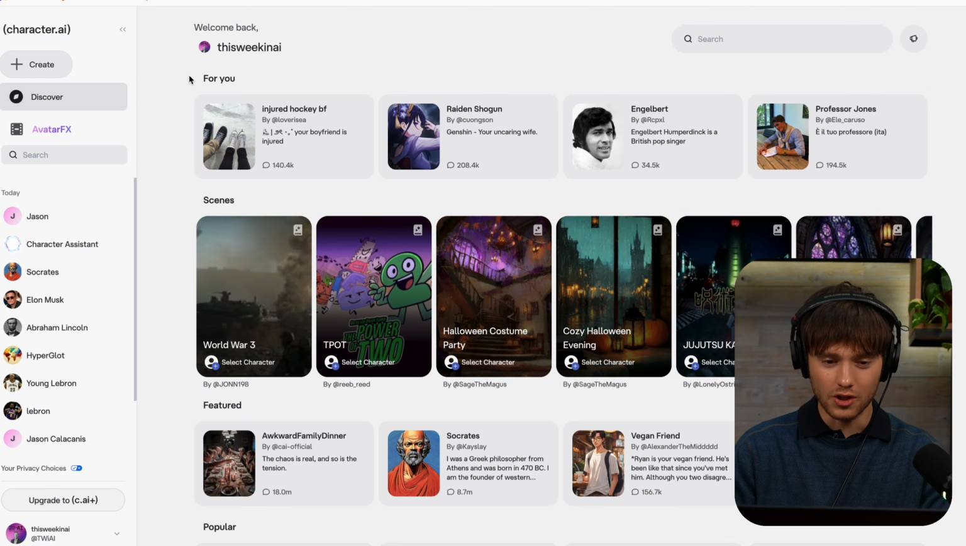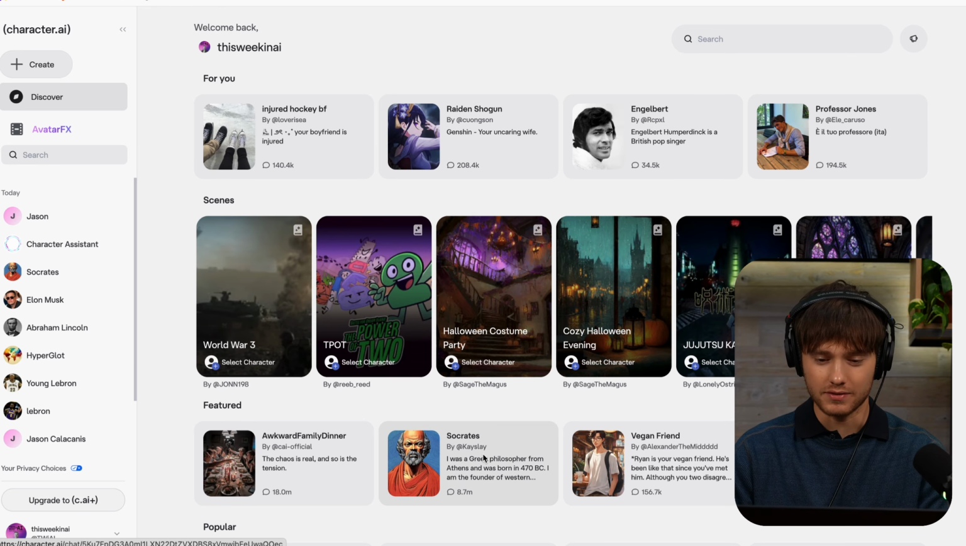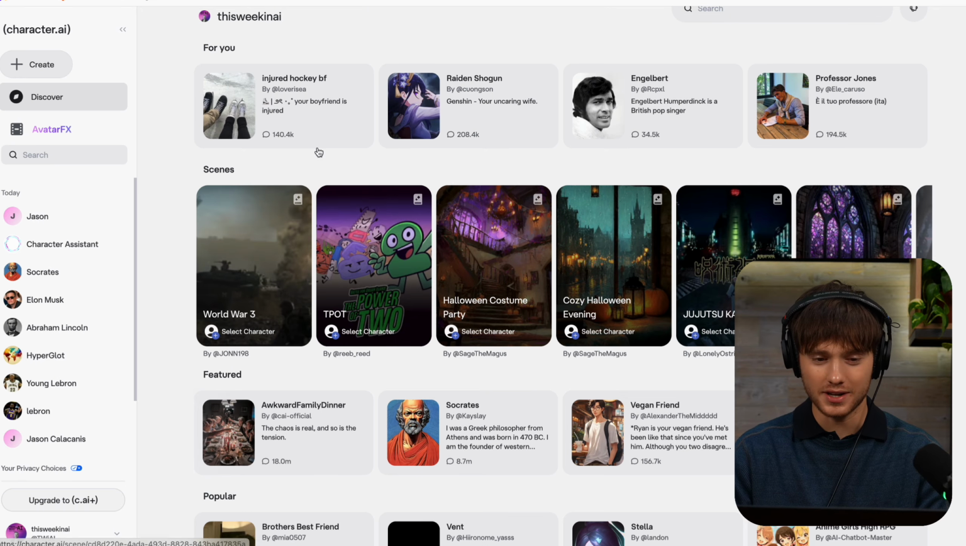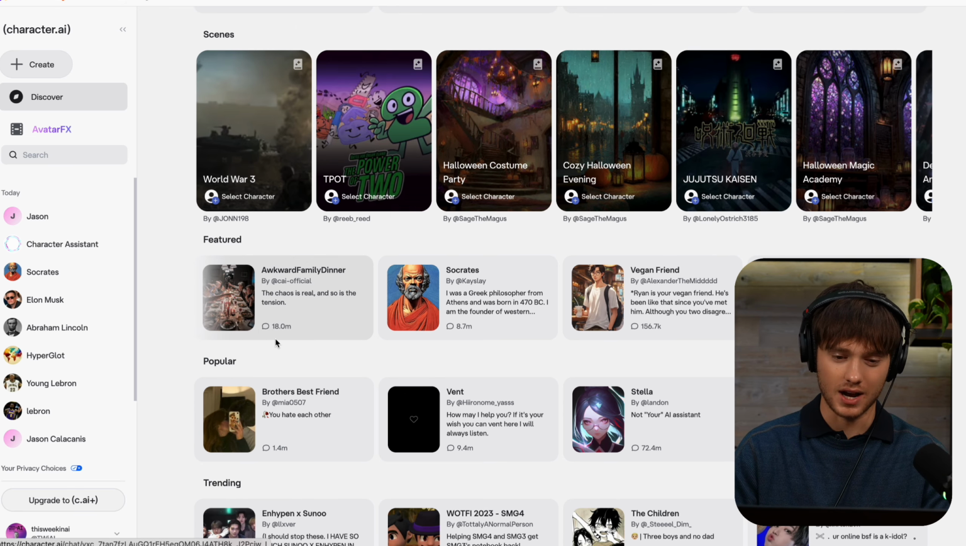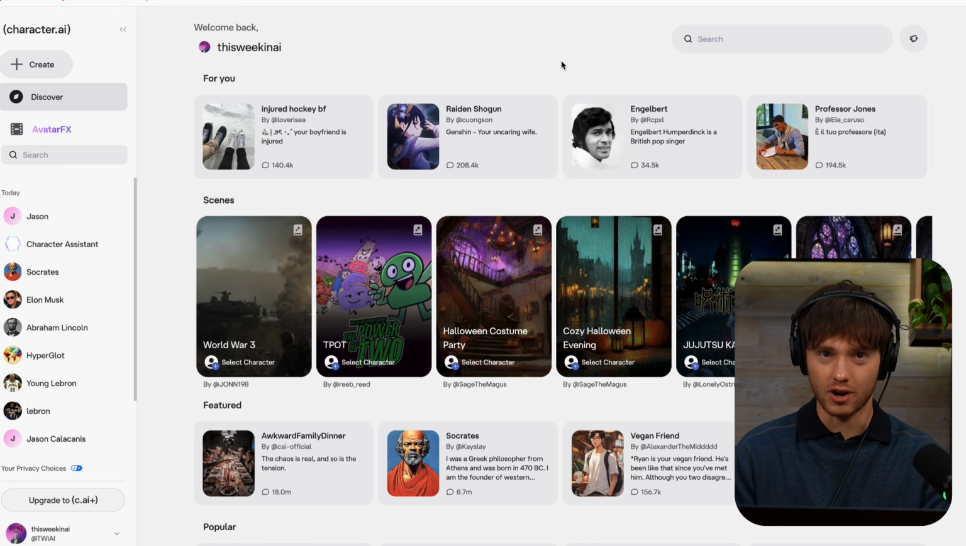Let's check it out. So on the homepage, you can see they have a bunch of different characters to choose from that you can chat with. They have Socrates, your vegan friend, injured hockey boyfriend, awkward family dinner, and you can see that some of these have millions and millions of chats that have already happened within them. You're also able to search any character that you want to have a conversation with.